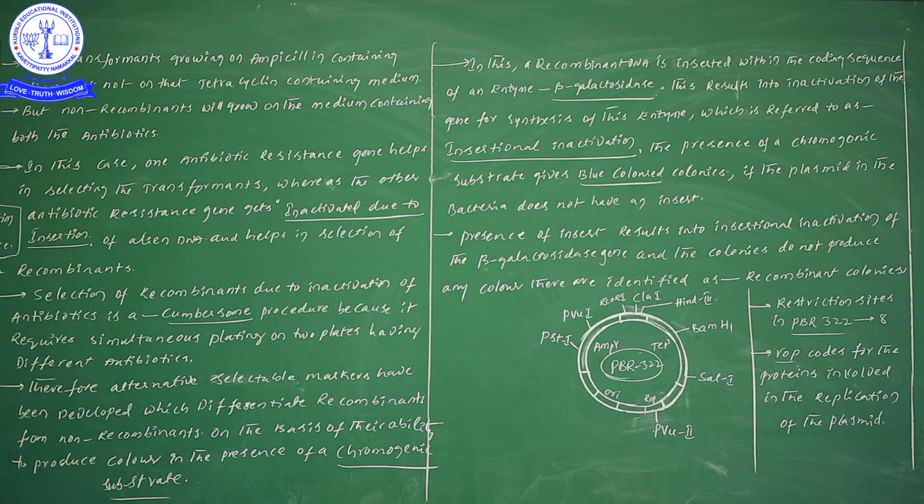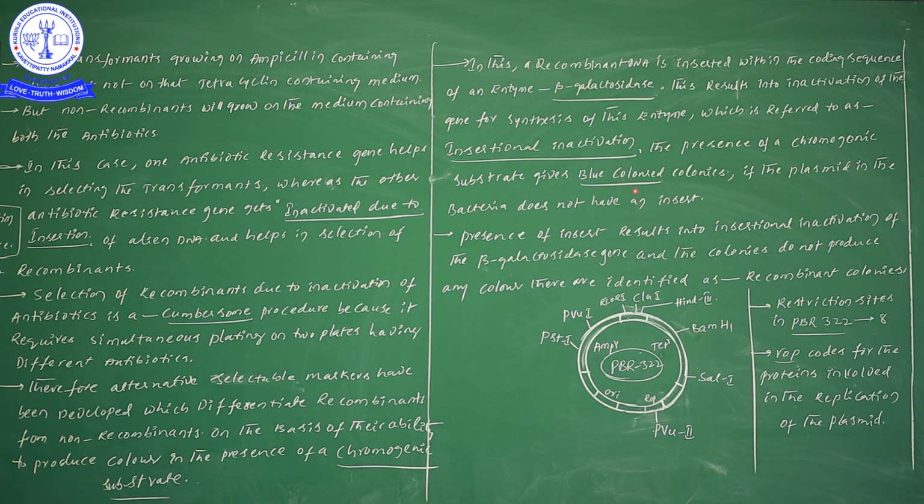Once you see there, insertional inactivation is the process where the chromogenic substrate gives blue color colonies. If the plasmid in the bacteria does not have an insert, it gives blue color.